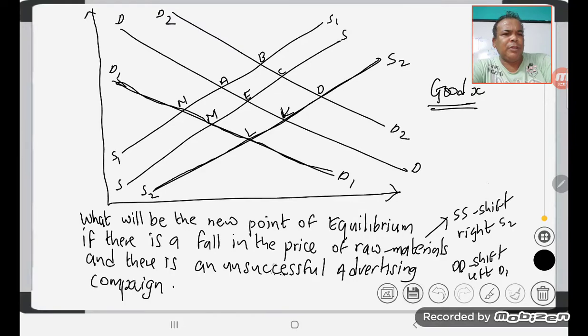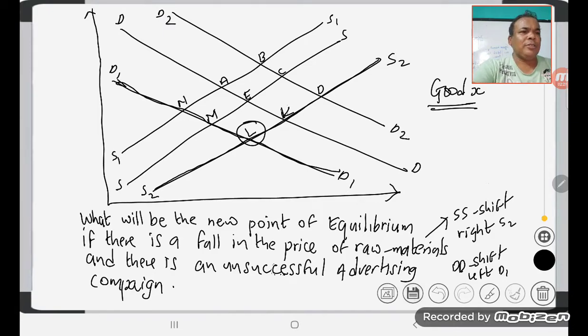This is the demand curve shifted to the left. So the new point of equilibrium will be at L, where demand and supply will intersect. S2, supply will shift to the right and demand will shift to the left to D1. So the new point of equilibrium will be at point L.